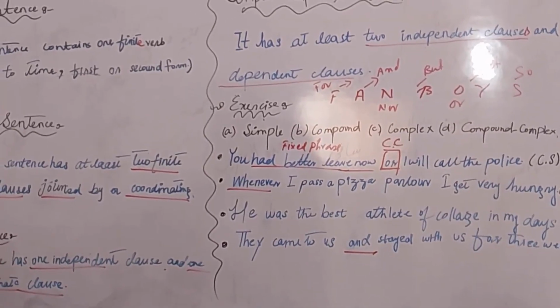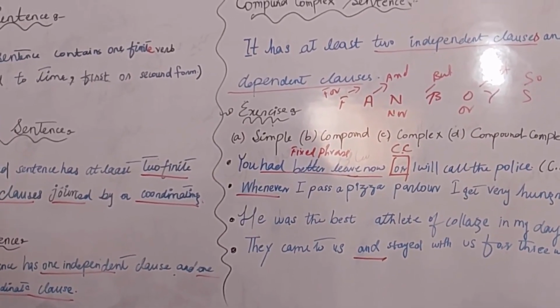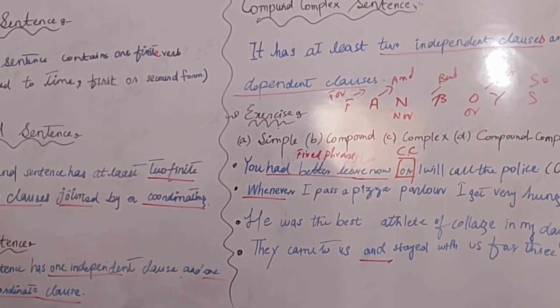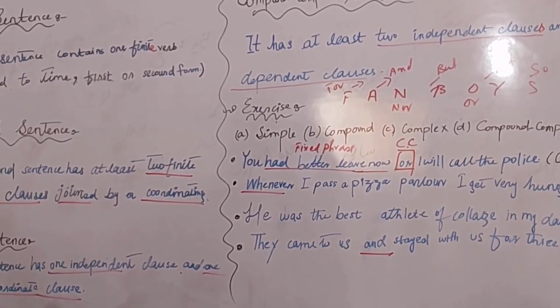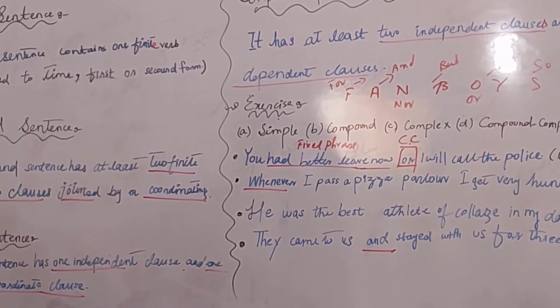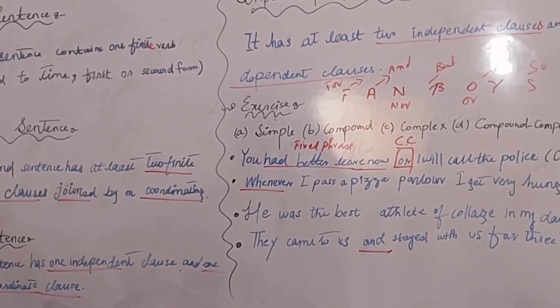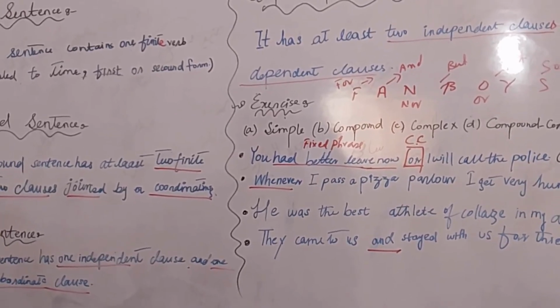What is the compound sentence? Who will tell me? A sentence that has two finite verbs, and two clauses joined by a coordinating conjunction. You can tell me looking at the board even.